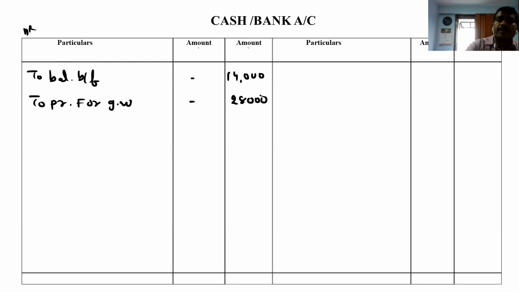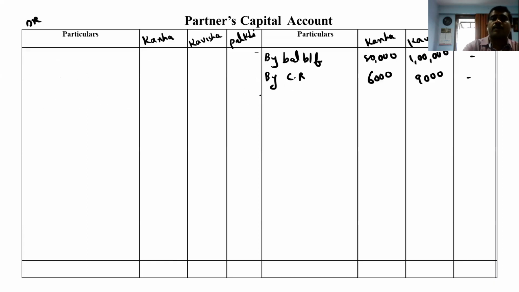And after that, the second entry is premium for goodwill account debited to partners. So by premium for goodwill, here it comes 16,000 and 12,000. That also completed.